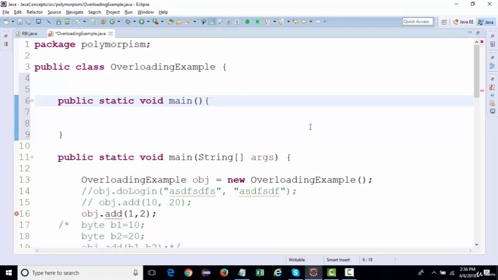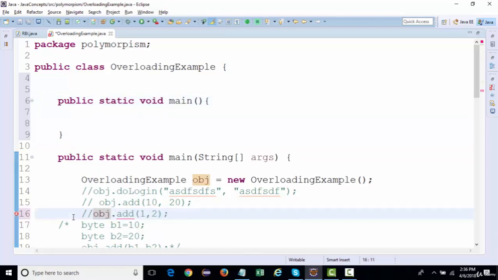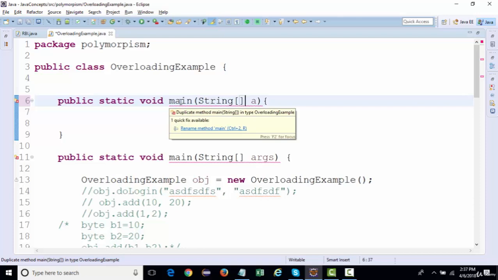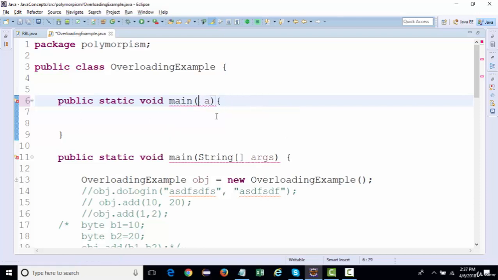I can add some argument over here, int a, but this should not be the same argument as this string array. I can keep string, but not string array. If I keep it string array, then it will be a duplicate, right? So we can overload the main method as well, but the signature of that method should be different.